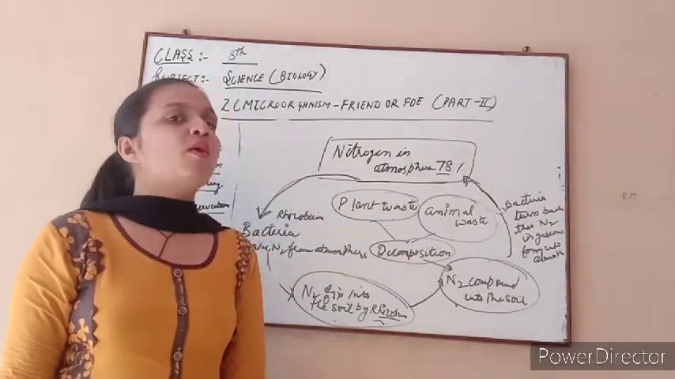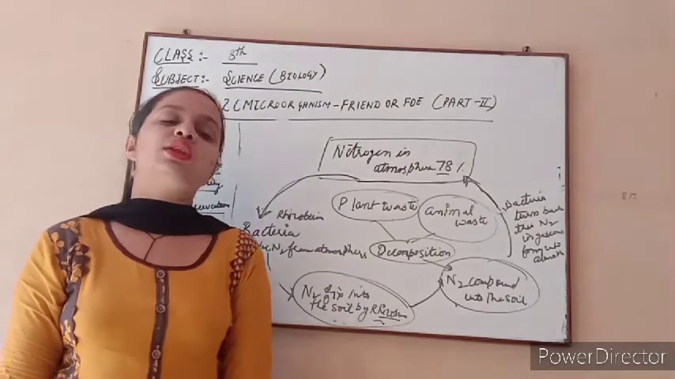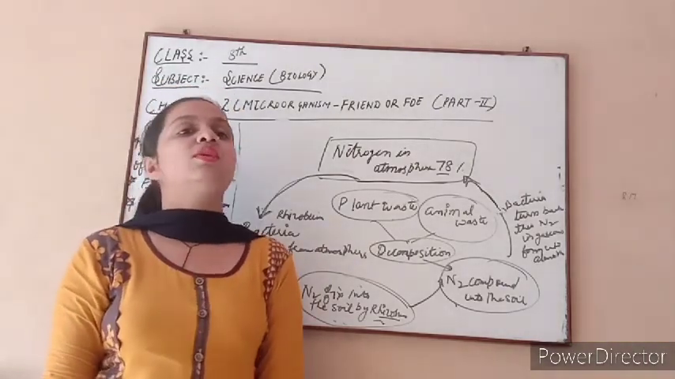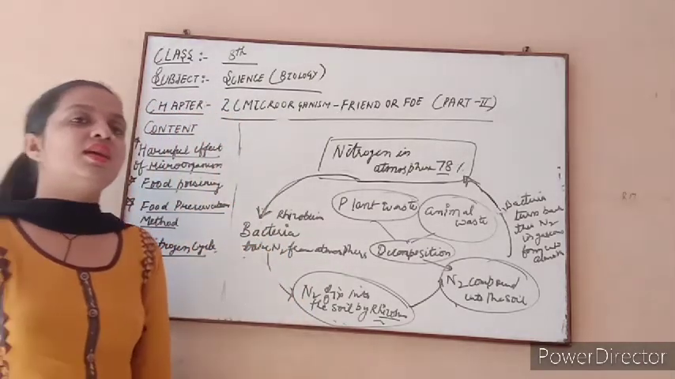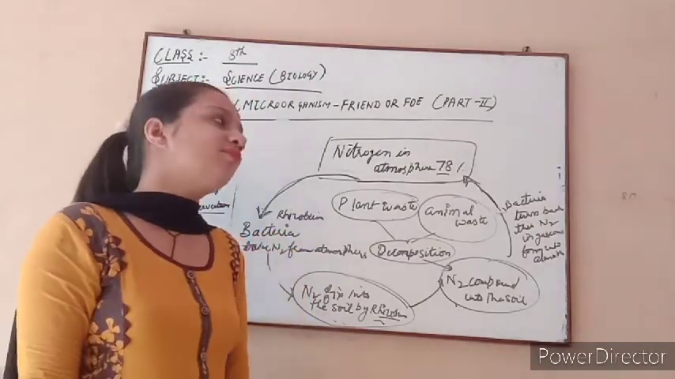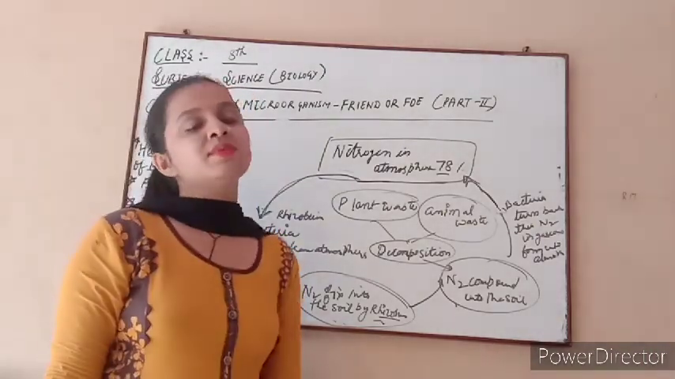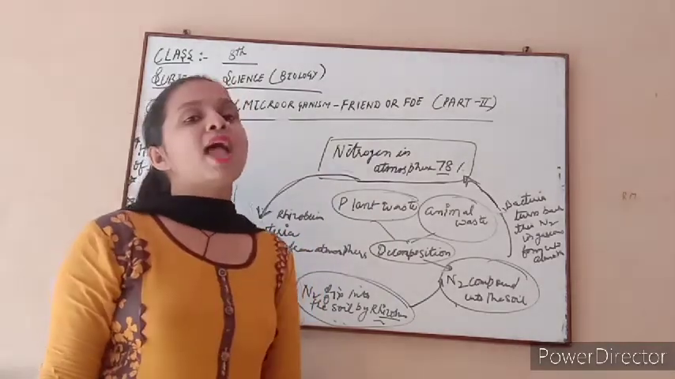We discuss today the harmful effects of microorganisms in our life, because microorganisms which cause disease are known as pathogens. Pathogens are of four main types: bacteria, which cause bacterial disease, and also viral disease, fungal disease, and protozoan disease. One by one we discuss all the diseases which are caused by microorganisms.